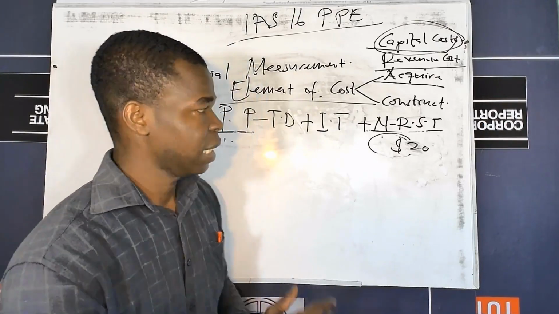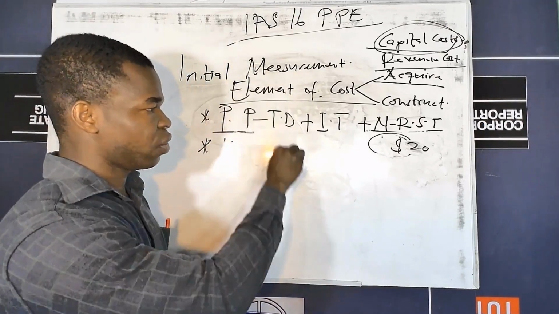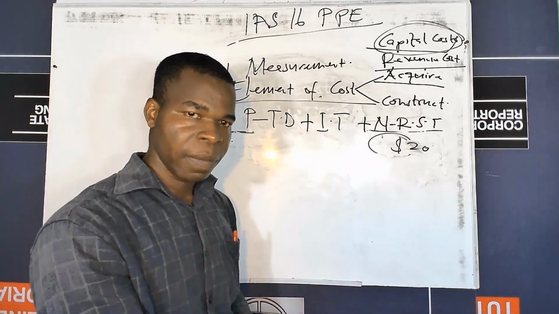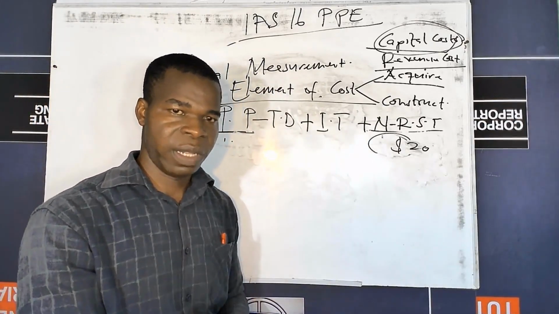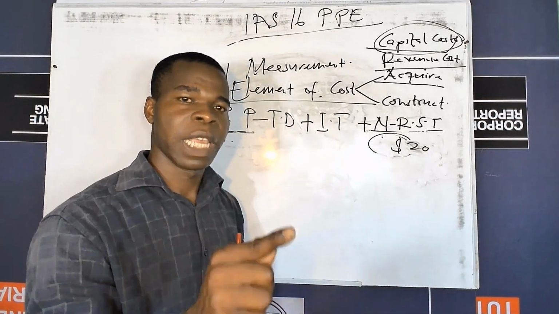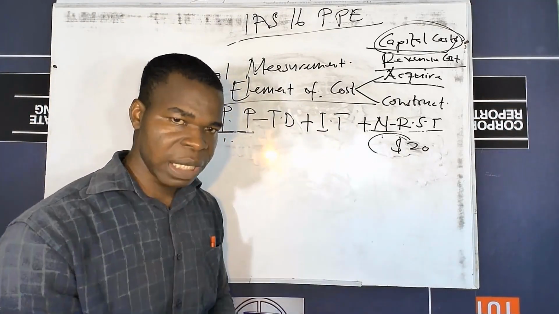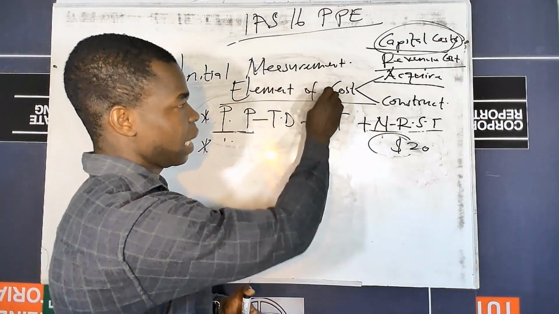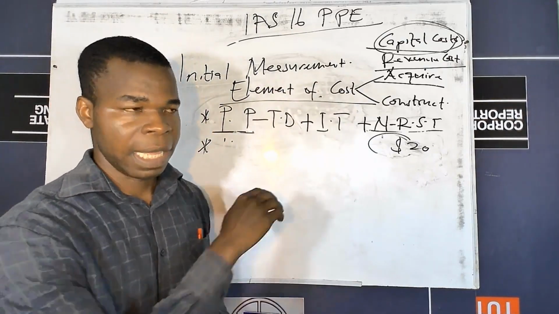We are saying that all other costs that are necessary for bringing the asset to the location, and conditions necessary to be capable of the asset operating in the manner intended by the management must be captured here as part of the cost.